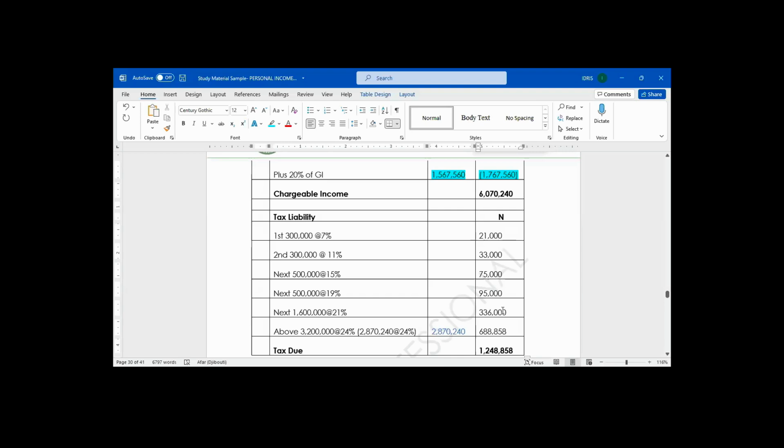Now, I want to ask a question. What will be the balance? What will you do this time around? 300,000 plus another 300,000 plus 500,000 plus 500,000 plus 1.6 million. If you add all of them together, how much is it giving you?